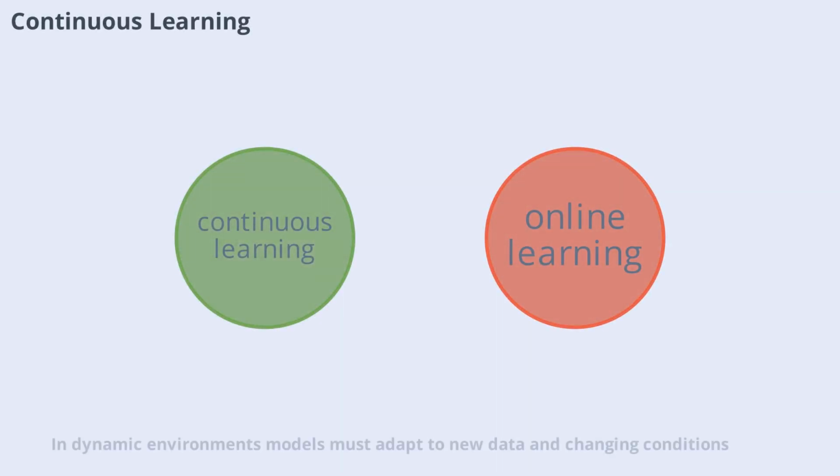In dynamic environments, models must adapt to new data and changing conditions. Continuous learning, or online learning, allows models to update incrementally as new data arrives. This approach helps maintain accuracy and relevance over time, especially in applications like recommendation systems or fraud detection.